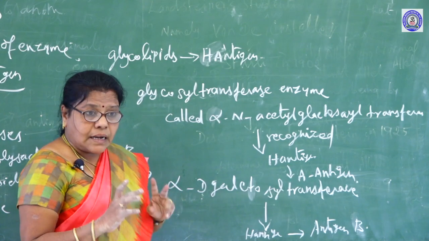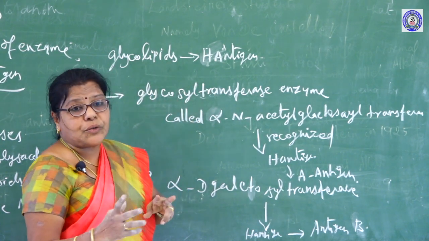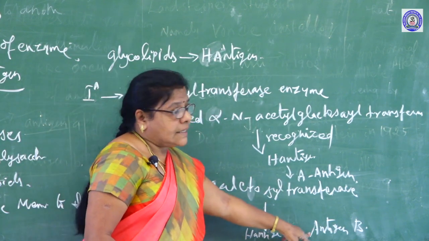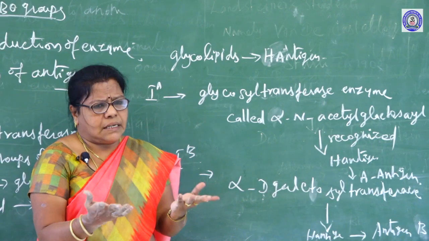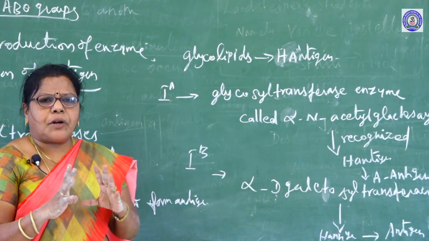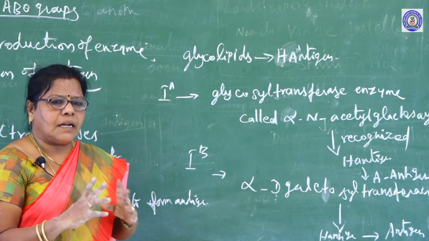This enzyme recognizes the H antigen, that means glycolipids, to produce the antigen B. The IO allele does not produce any antigen. The allele does not produce any enzymes, so it is called the null allele.